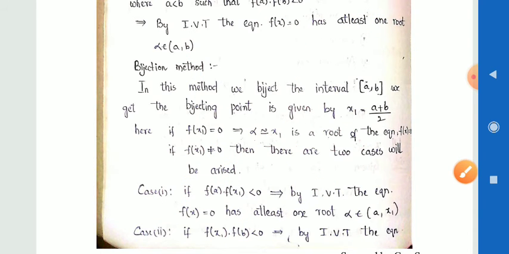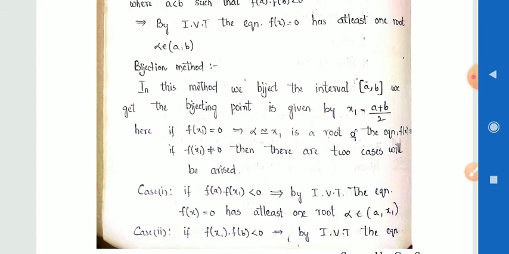In this method, we bisect the interval. Here a comma b are two real numbers. In between the two real numbers, by the intermediate value theorem, we conclude that the root lies in the open interval a comma b. Then I take the closed interval a comma b. We get the bisection point.